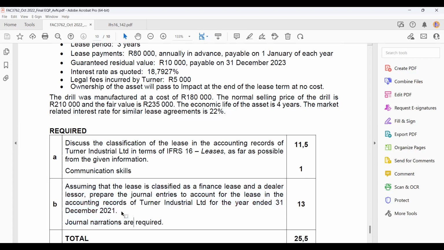Before we actually answer it, I'm going to show you two distinct things to think about and how we do it for those distinct items, and then we will combine them to show you how to do the journals regarding this particular question. Okay, so let me share.